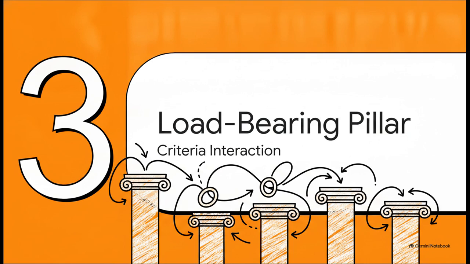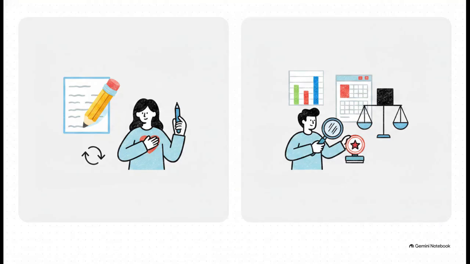Moving right along to section 3, finding the load-bearing pillar. Let's look at how these criteria actually interact. Now, what's really interesting about this is that these 4 criteria aren't just a simple pass-or-fail checklist. They actually interact in dynamic and fascinating ways to determine the true risk of a use case. Let's look at a comparison.